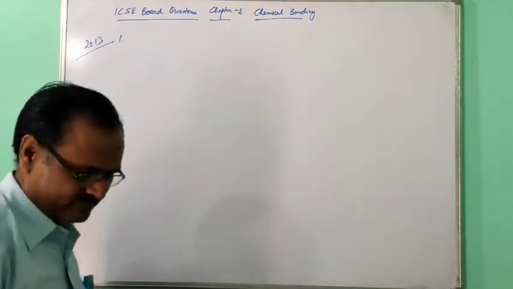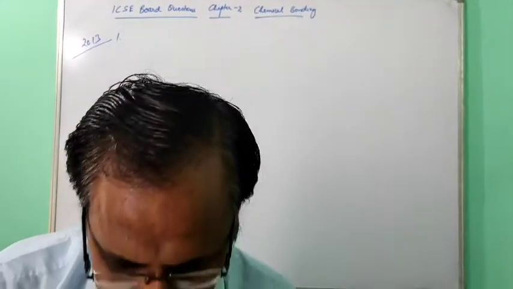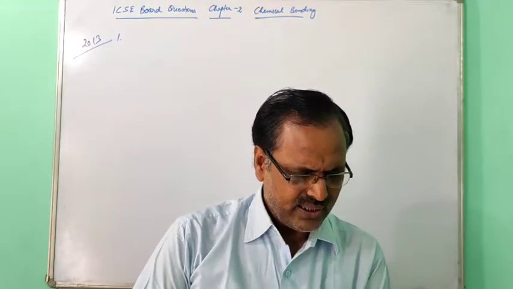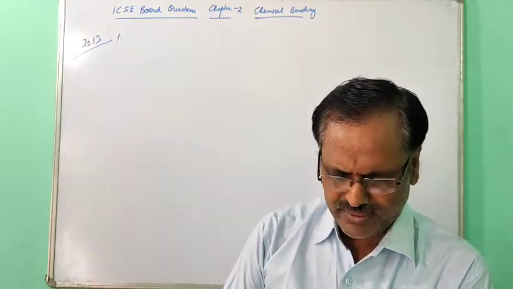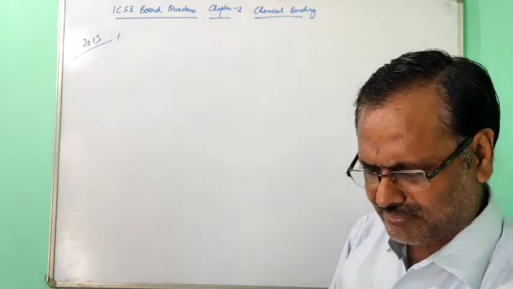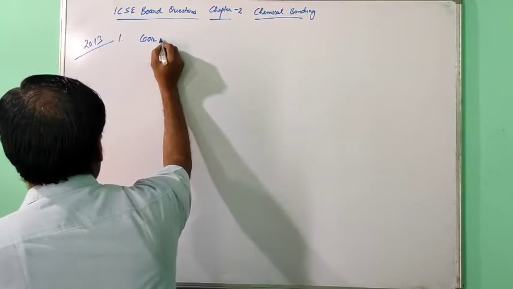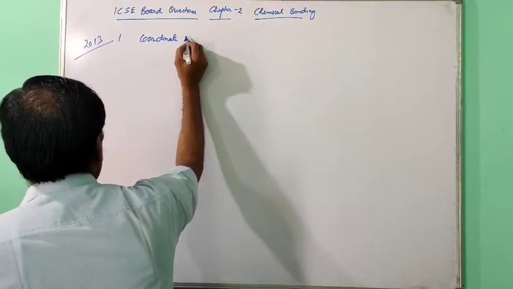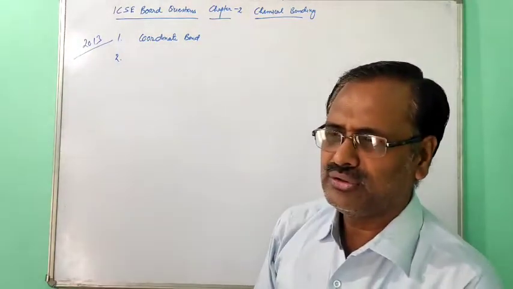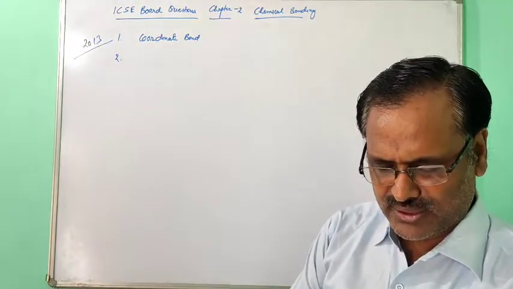First question. Just see what is given. 2013: a chemical term, a bond formed by the shared pair of electrons with both electrons coming from the same atom. So this is the coordinate bond. In the book it is printed coordinate covalent bond, but I suggest you write only coordinate bond. Then 2013, first one is over.